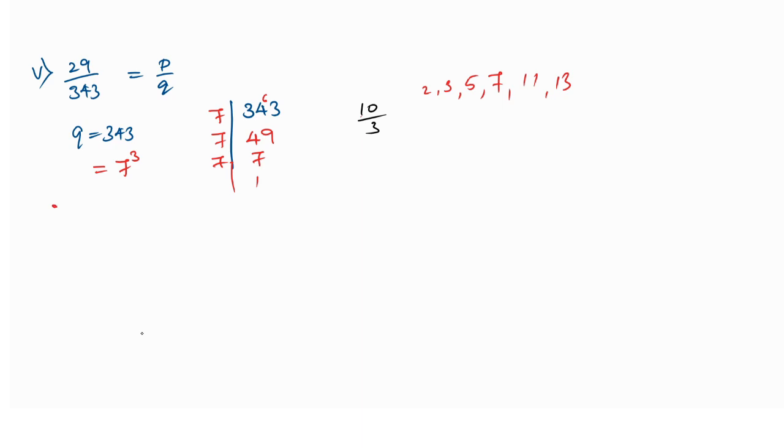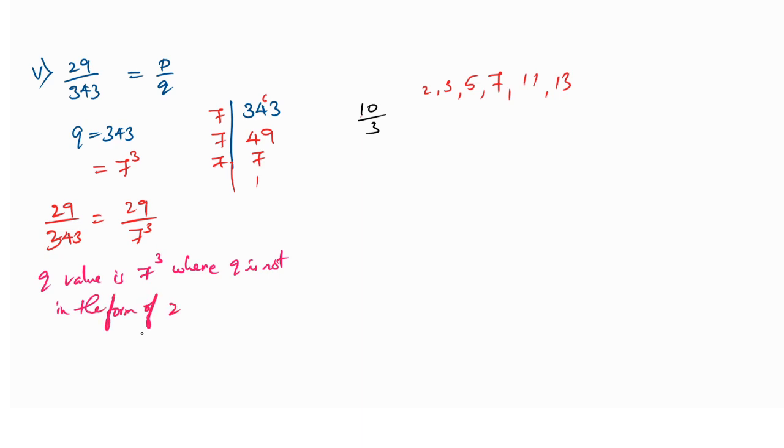Yes, very good. So I can write down that 29 divided by 343 can be written as 29 divided by 7 cube. So I can say that lastly q value is 7 cube, where q is not in the form of 2 raised to n, 5 raised to m. Therefore 29 divided by 343 is non-terminating.